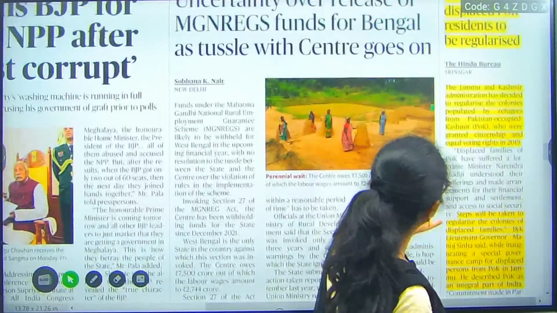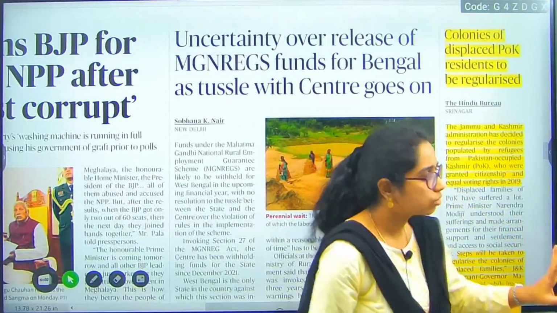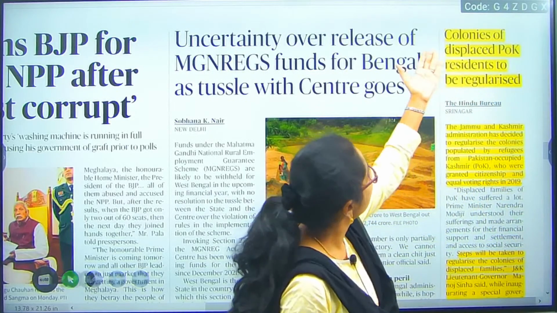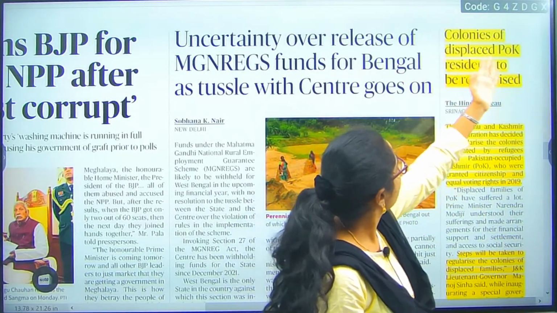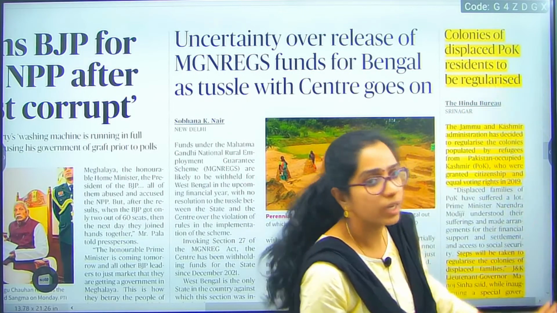Another article, internal security, also your things, fine. So, colonies of GS1 paper, important. Indian society too. Colonies of displaced POK residents to be regularized.